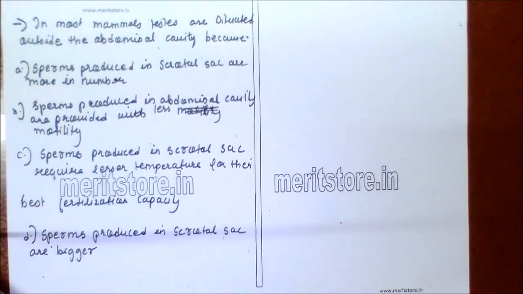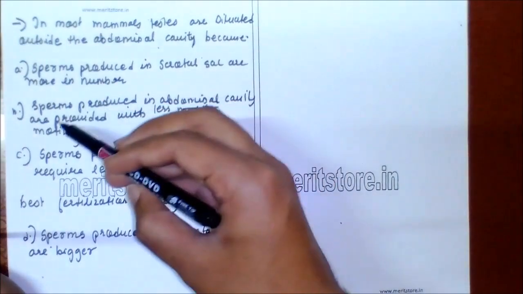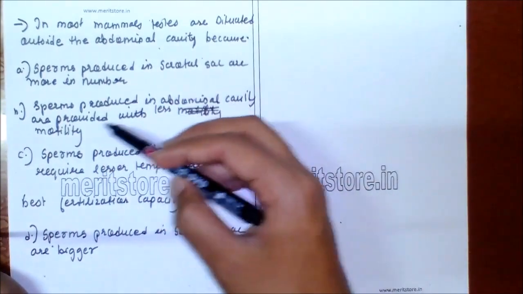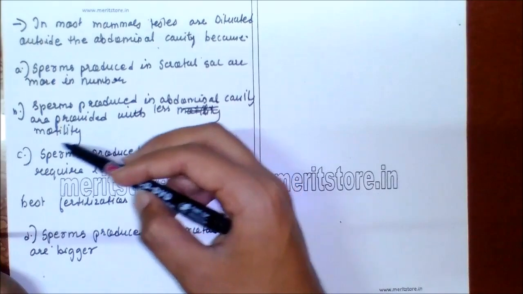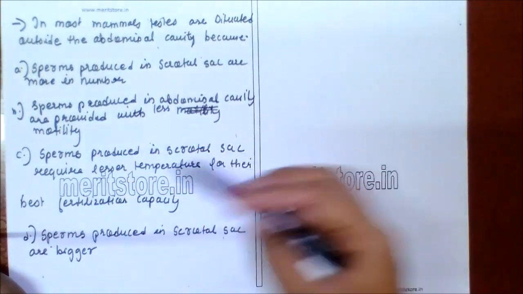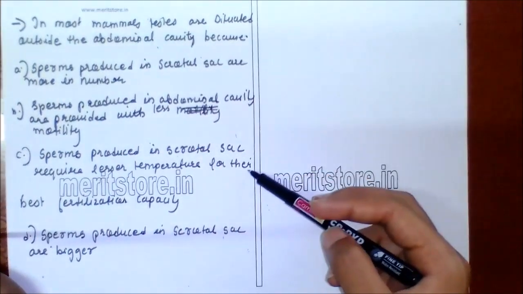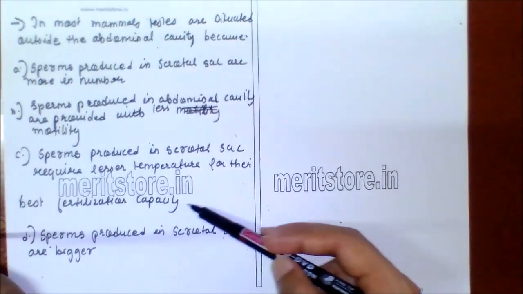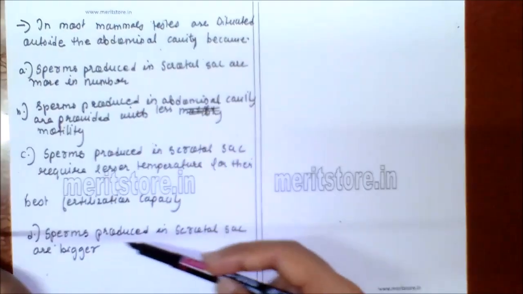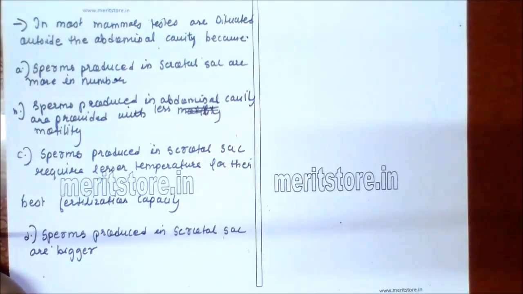In most mammals, testes are situated outside the abdominal cavity because: A. Sperm produced in scrotal sac are more in numbers. B. Sperm produced in abdominal cavity are provided with less motility. C. Sperm produced in scrotal sac require lesser temperature for their best fertilization capacity. D. Sperm produced in scrotal sac are bigger.